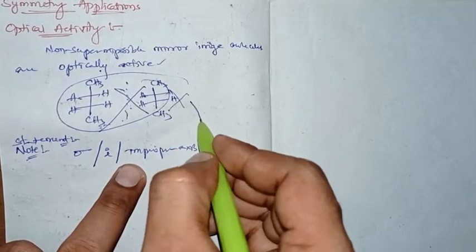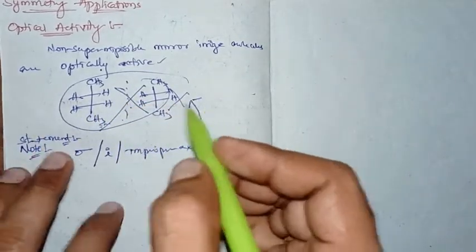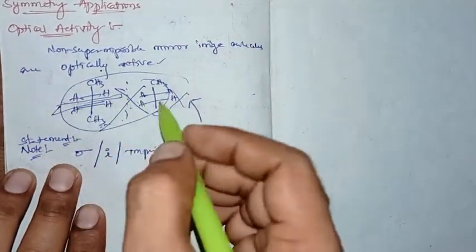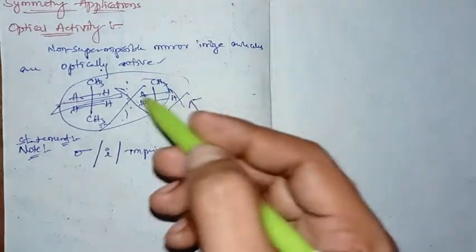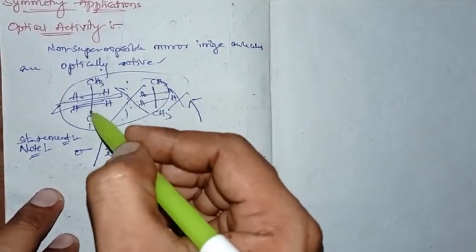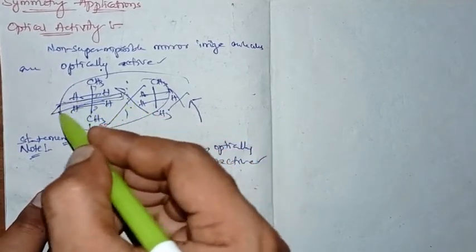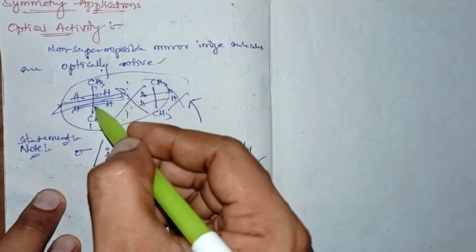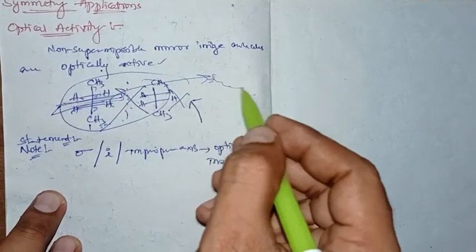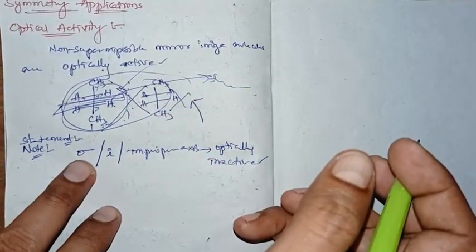This is the moiety when we consider butane, right? Here it will have a plane of symmetry, isn't it? By making a plane in between carbon 2 and carbon 3, carbon 1, 2, 3, 4, it will generate a mirror and an equivalent configuration, which means the molecule has a plane of symmetry, right?